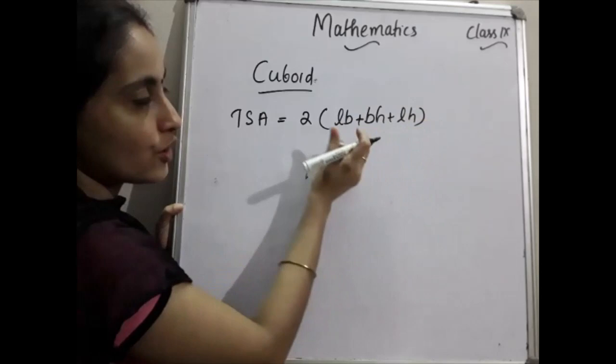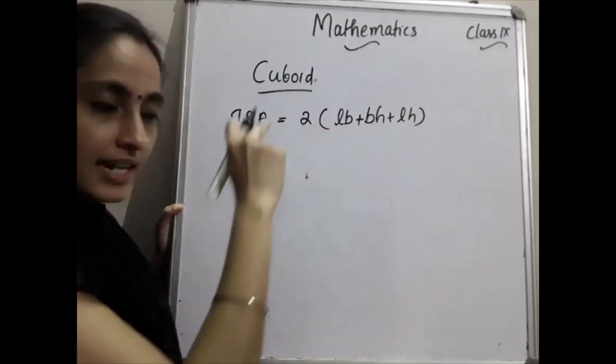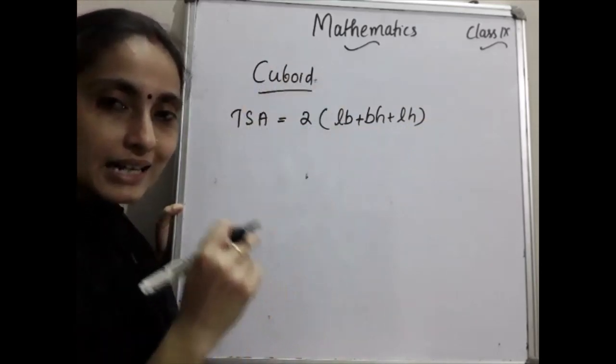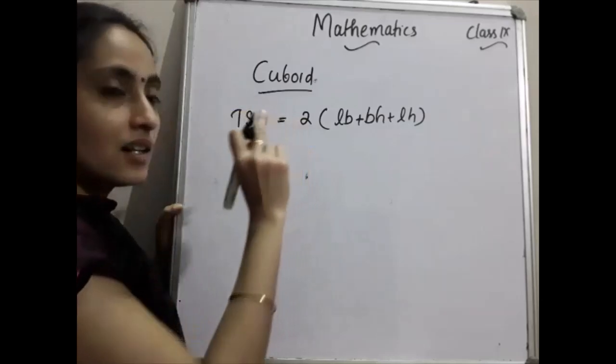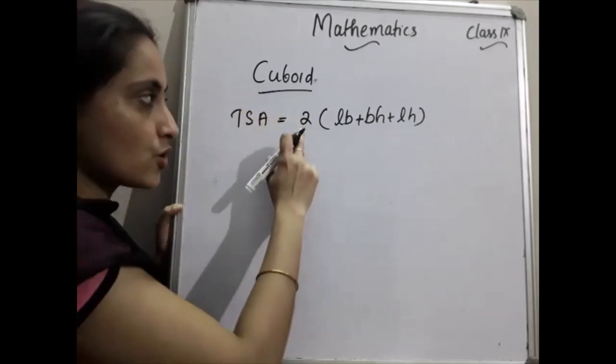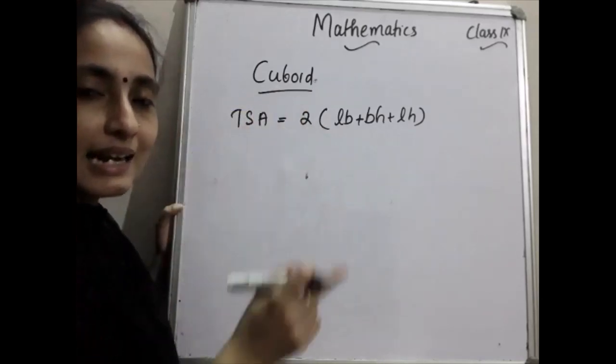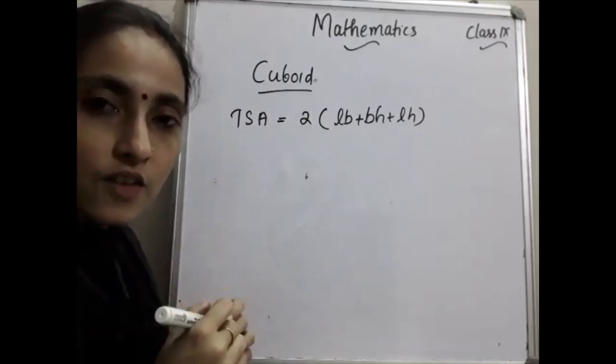I already said how to find this. Do you remember? Just take a box and mark it as length, breadth and height. Then 2 times length will come. So 2 into LB plus BH plus LH is the total surface area of the cuboid.